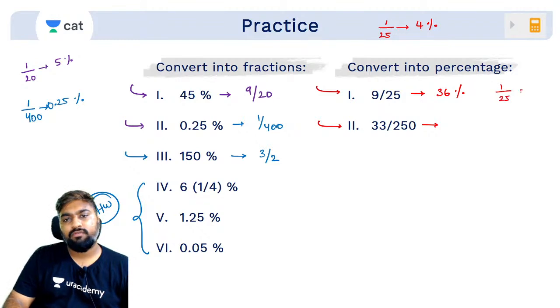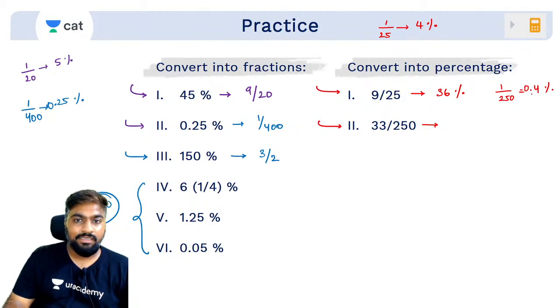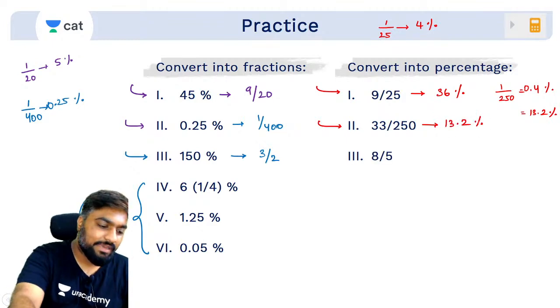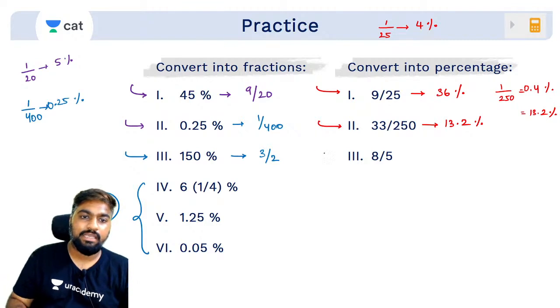1/25 is 4%. 1/250 is 0.4%. I want to find out 33/250. So I have to multiply this with 33. Yes, 33 4 times is 132. This is 13.2%. Beautiful, guys. Very good. Basically have to multiply with 100 और कुछ भी नहीं है.